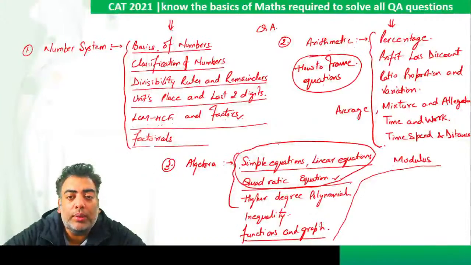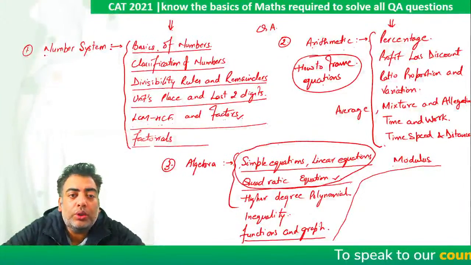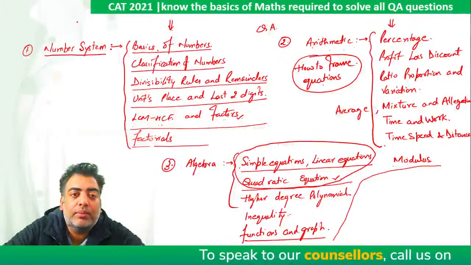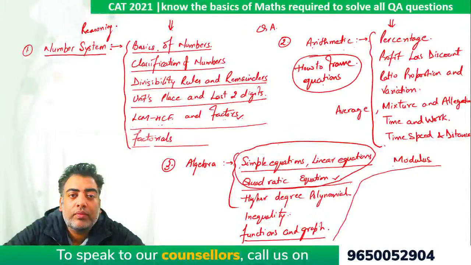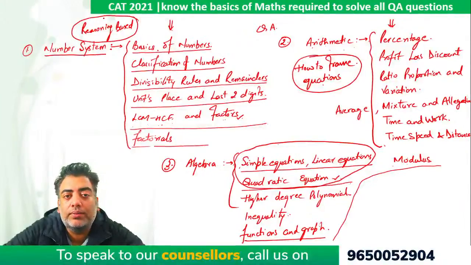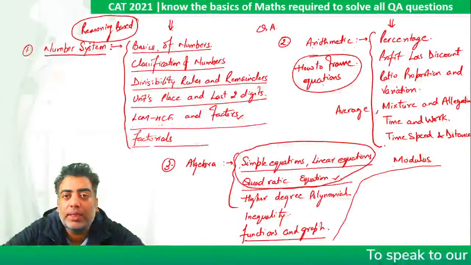When it comes to numbers or arithmetic, questions can be designed on number system which are reasoning based, and in a set, we might come across multiple questions to answer. So number system can be there under your LRDI section because the questions can be reasoning based.